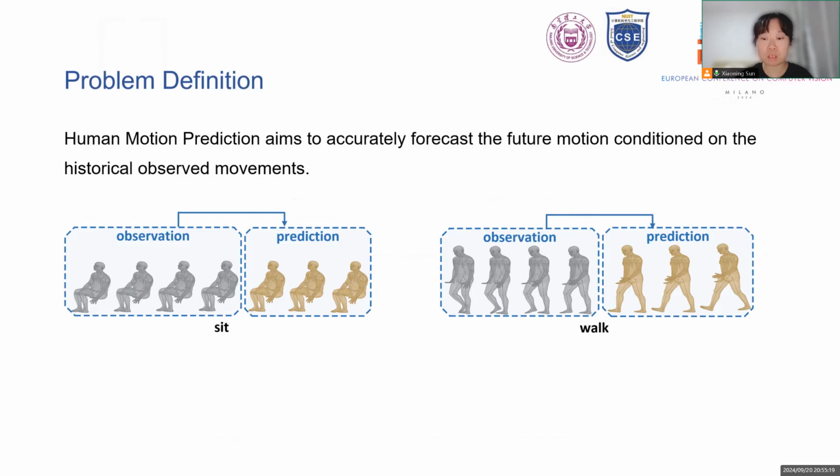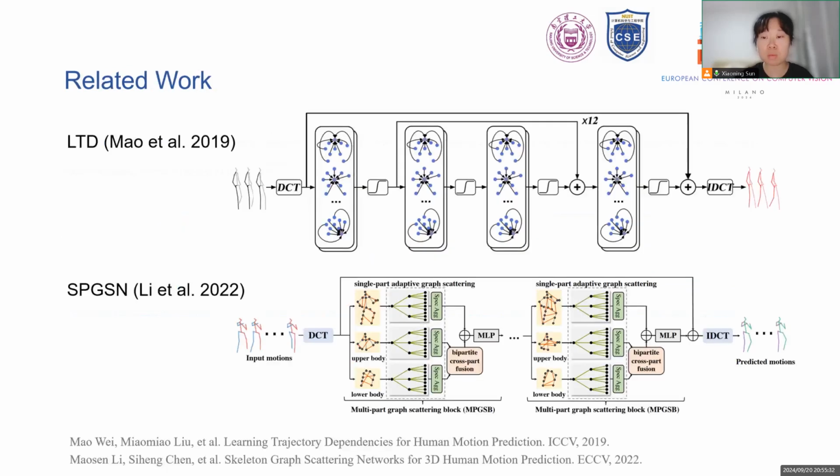Formally, the human motion prediction task aims to accurately forecast the future motion conditioned on the historical observed movements, such as the following sitting and walking motions. Here we show two classical human motion prediction methods. We can find that both of them input past human poses, model the spatial temporal dependencies, and then output future human poses.